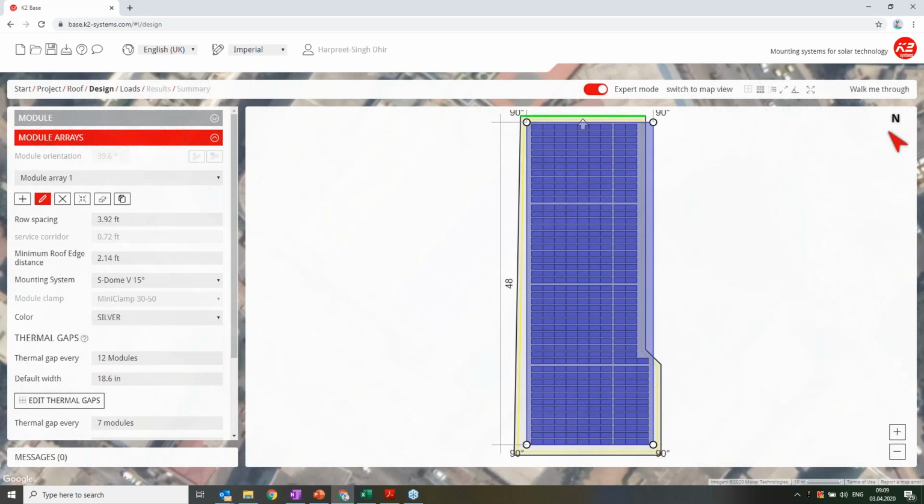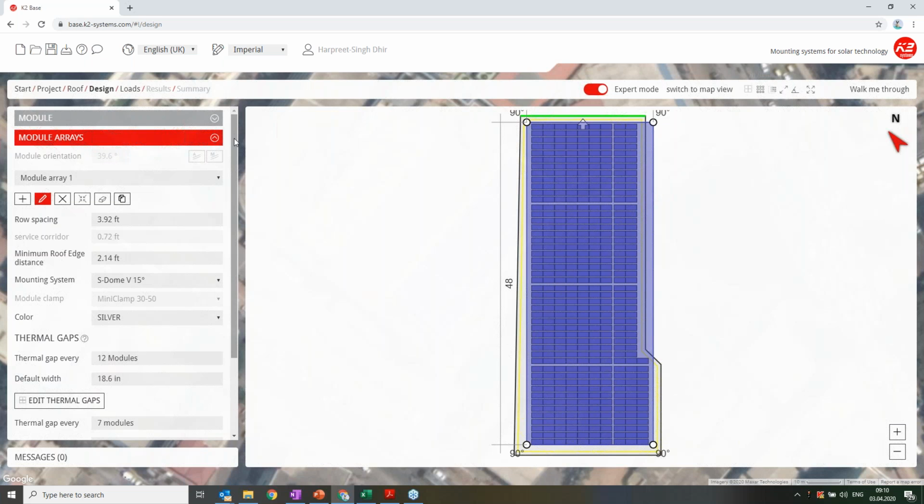Now, since I will talk about thermal gaps, before that, what I have not done here is, since in this roof there are no obstructions, I will assume that there are obstructions. The most common obstruction in the Asia region is the water tank which is placed on the roof.